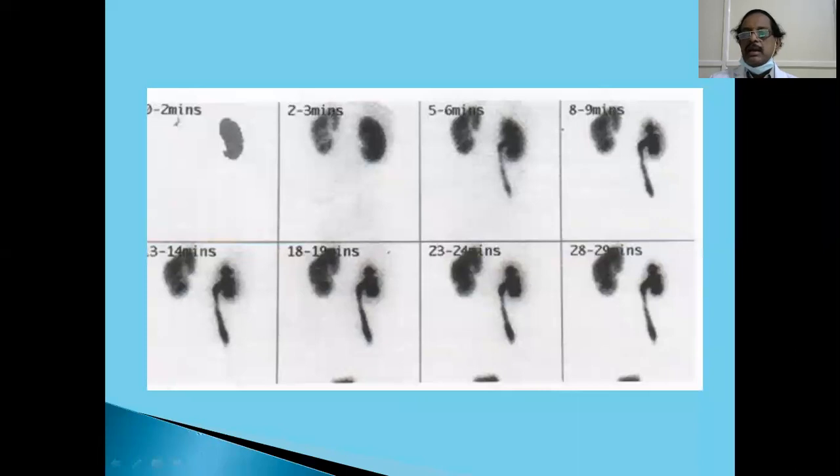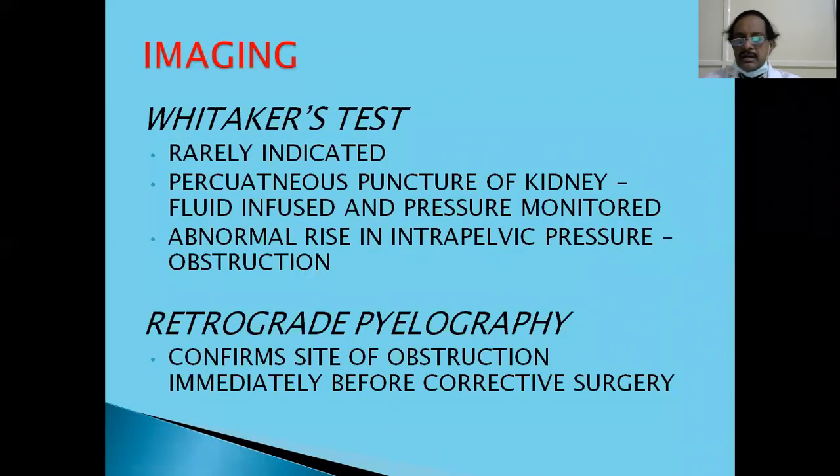This is a typical renogram where you can see that here it is excreted through the pelvis, but on this side the ureter is not seen at all. It is obstructed and not filtering at all. And here there is delayed function. At 2 minutes this side is functioning immediately, whereas there is delayed function on this side. So there is some derangement of the function.